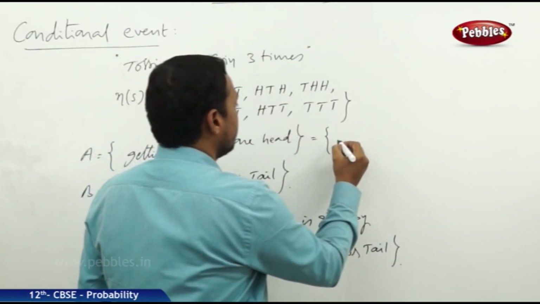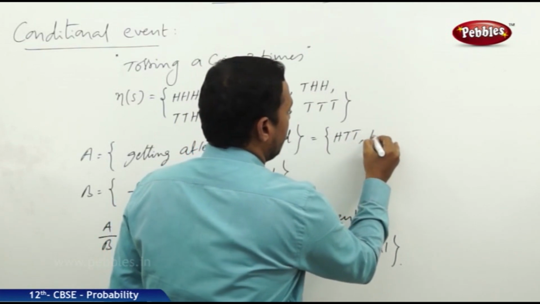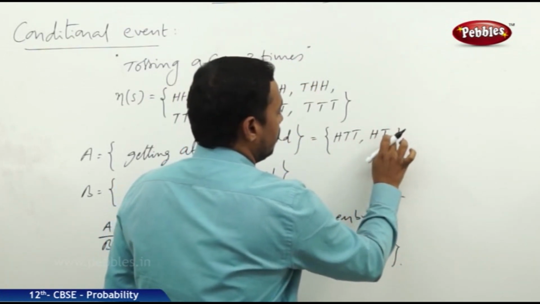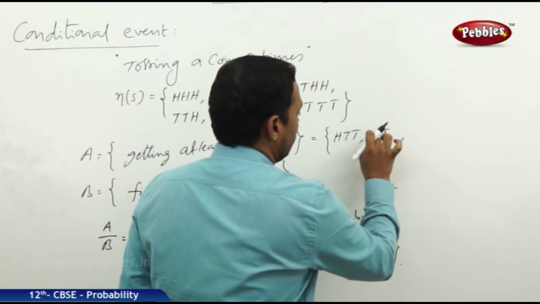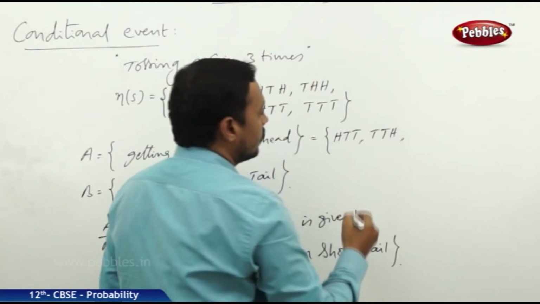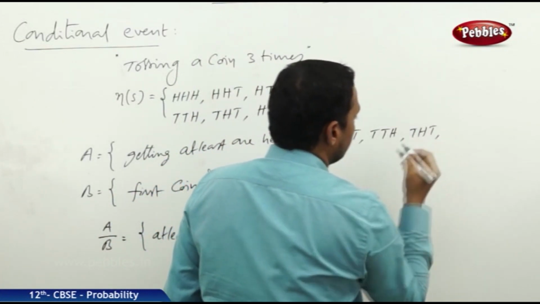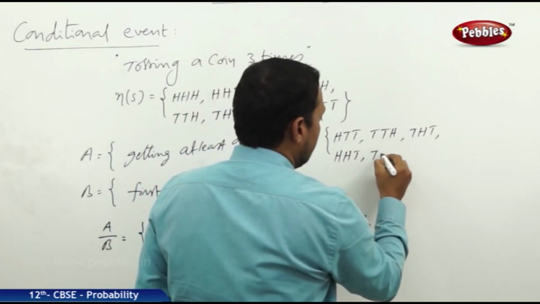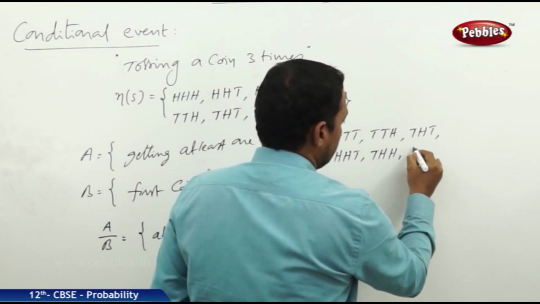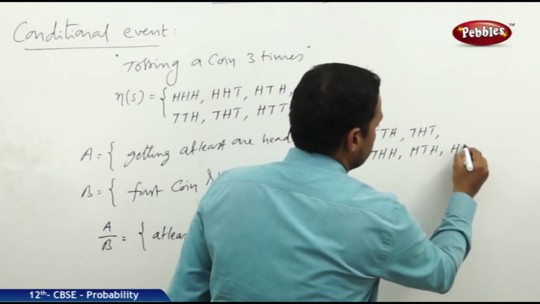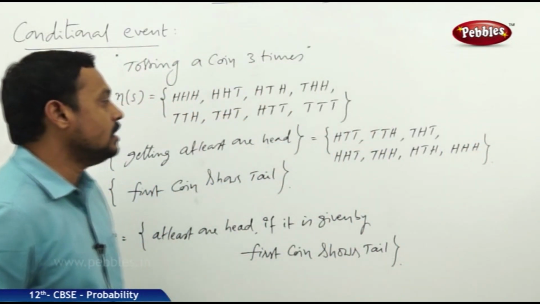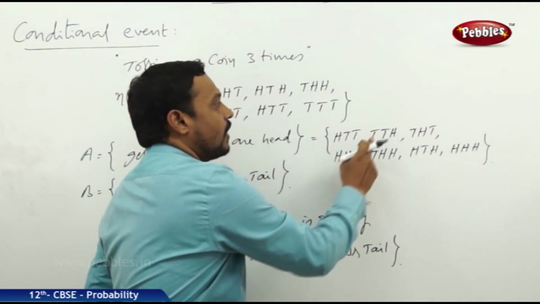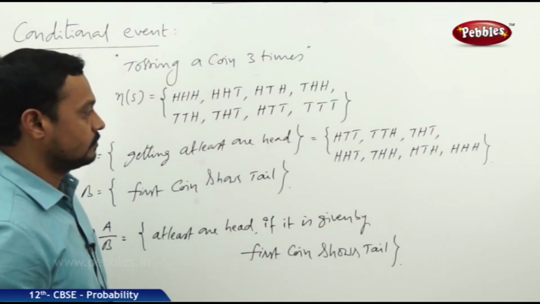So the favorable cases are HTT, TTH, THT, HHT, THH, HTH and HHH. Now these are the favorable cases from the total number of outcomes.